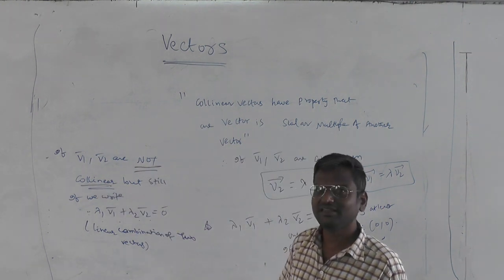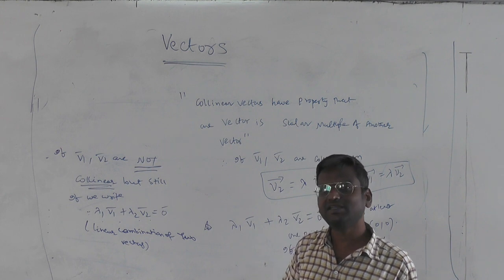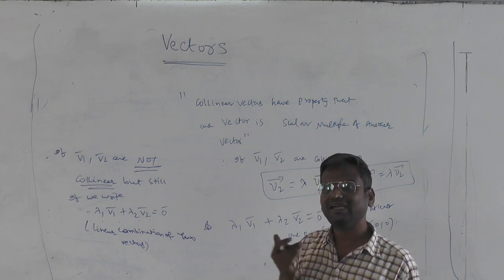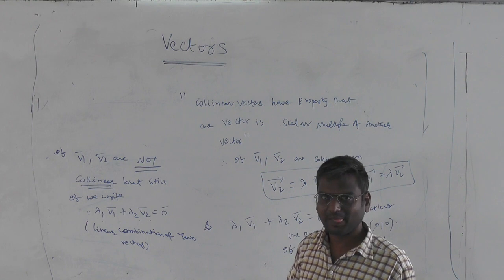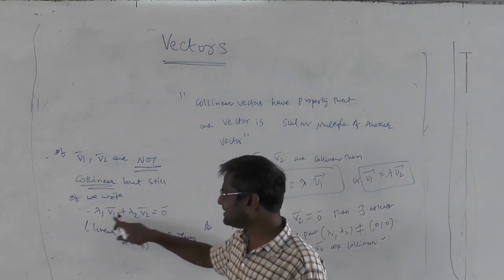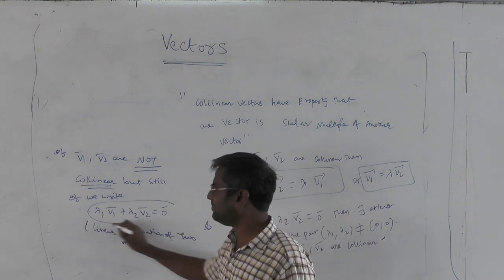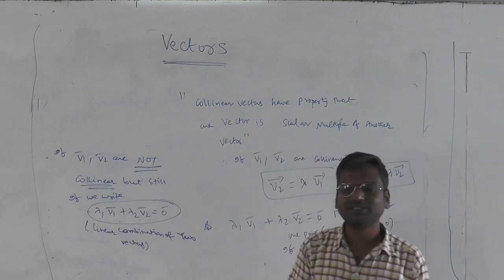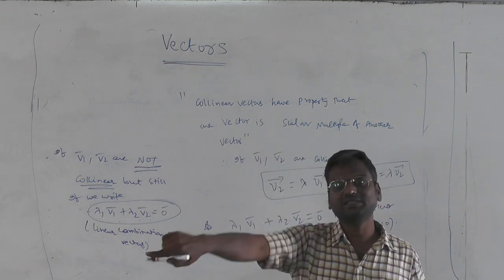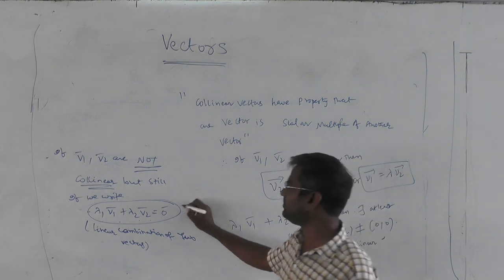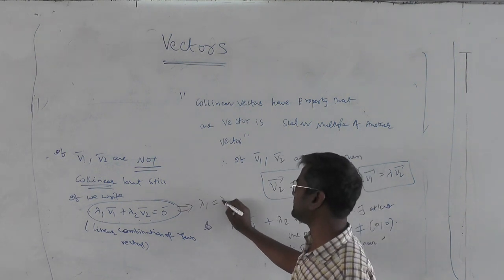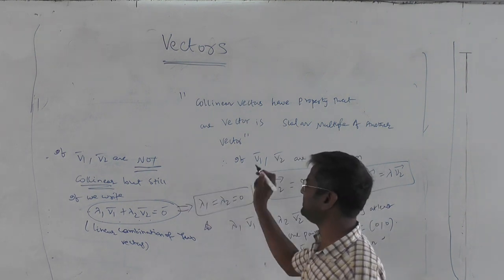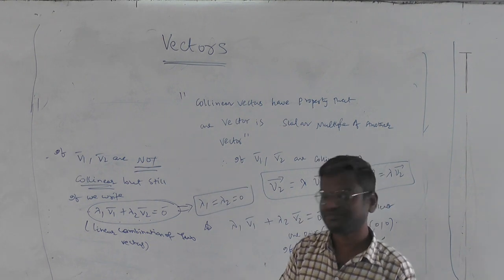Then definitely, if they are not collinear, you cannot write one vector as a scalar multiple of another vector. But here I am saying there exists a linear combination such that lambda 1 V1 plus lambda 2 V2 is 0, where V1 V2 themselves are not collinear. Then the only possibility is that lambda 1 must be equal to lambda 2 must be equal to 0.